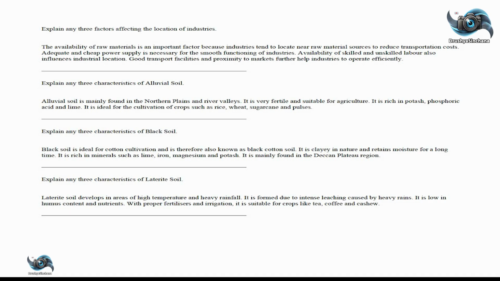Explain any 3 characteristics of laterite soil. Laterite soil develops in areas of high temperature and heavy rainfall. It is formed due to intense leaching caused by heavy rains. It is low in humus content and nutrients. With proper fertilizers and irrigation, it is suitable for crops like tea, coffee, and cashew.